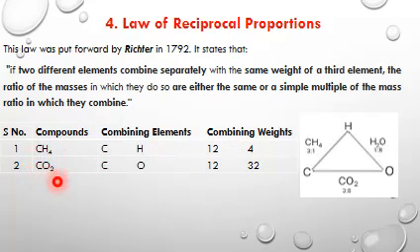Carbon dioxide, combining elements carbon and oxygen, combining weight 12 and 32. In methane, the ratio of carbon and hydrogen is 3:1. In carbon dioxide, the ratio of carbon and oxygen is 3:8. When hydrogen and oxygen combine to form water, their ratio is 1:8.